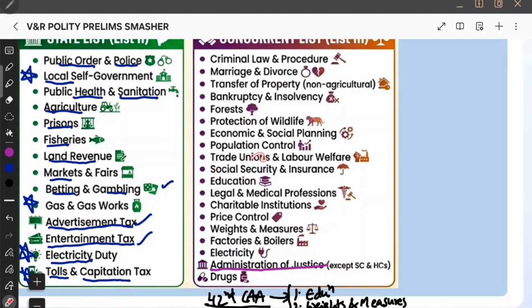And next, trade union, labor welfare, social security and insurance. Next, charitable institutions, legal and medical professions, welfare oriented, right? Price control, that is also for the welfare of people. Electricity regulations, welfare again. Factories and boilers, labors, factories, boilers. See, labor welfare? Factories and boilers, trade union, labor welfare, and criminal law and procedure, all of them are in the concurrent list.